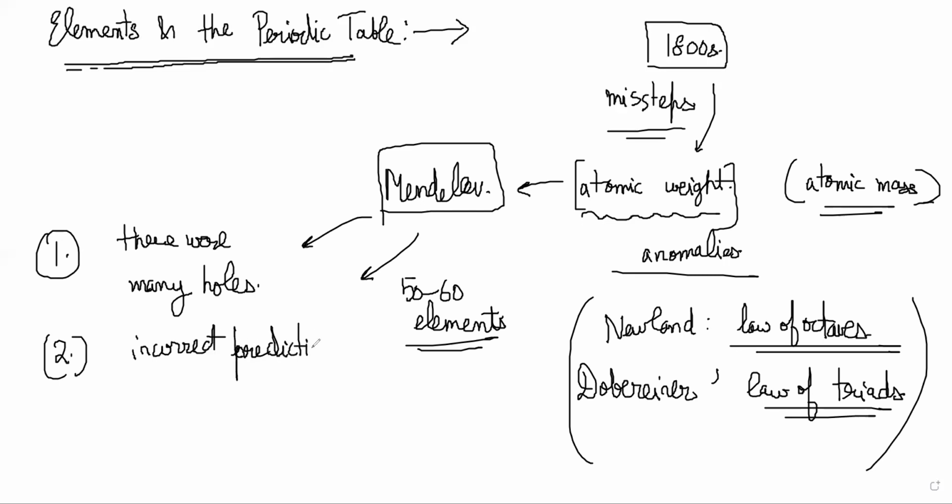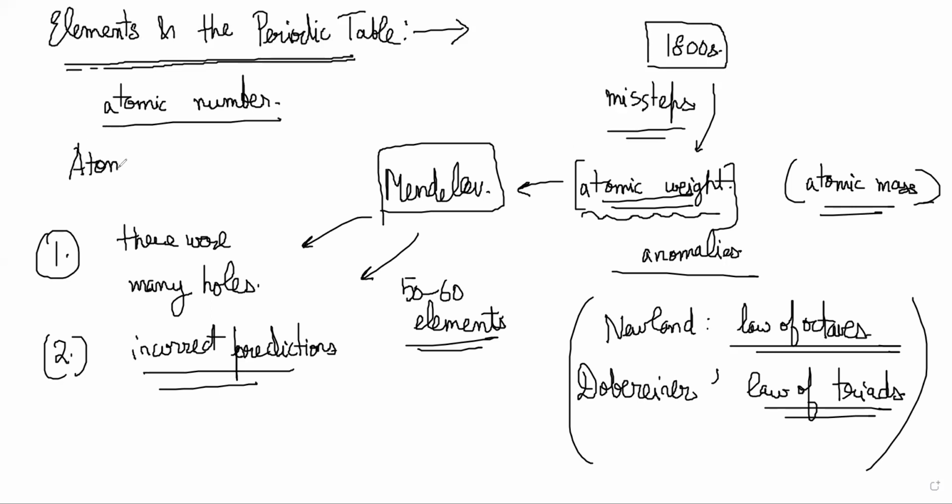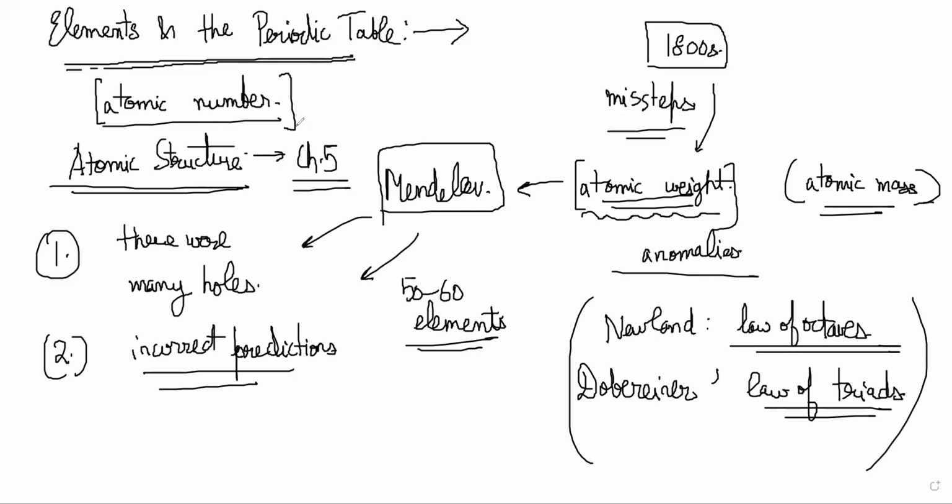Eventually people kept working, and what they realized is that instead of atomic mass, the better classification would be by atomic number. And this happened only when people eventually figured out the atomic structure, how atoms are arranged, how electrons are arranged in an atom. Once we learn chapter 5, it will become immediately clear why atomic number is a better way to organize elements in the periodic table. However, at this stage, it will be premature to try to understand why atomic number is giving the answer, right?